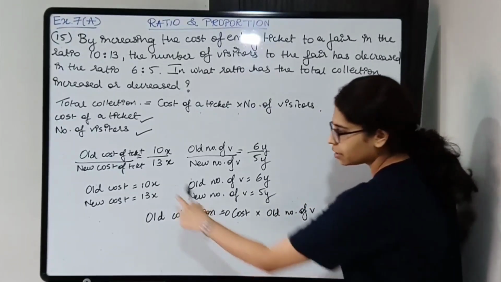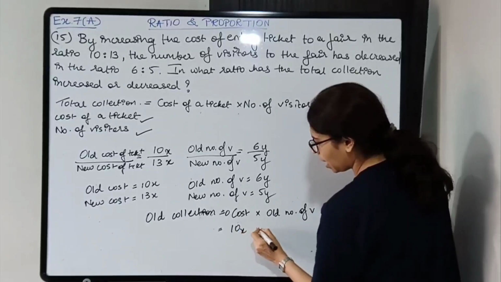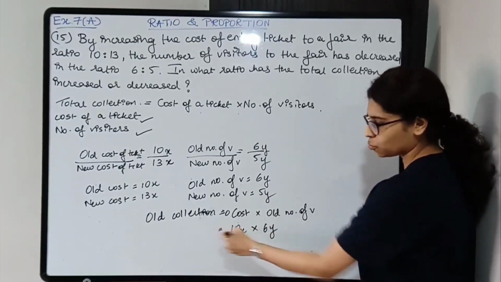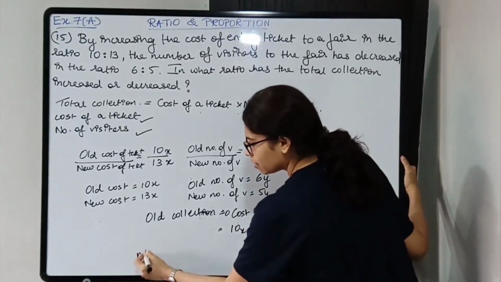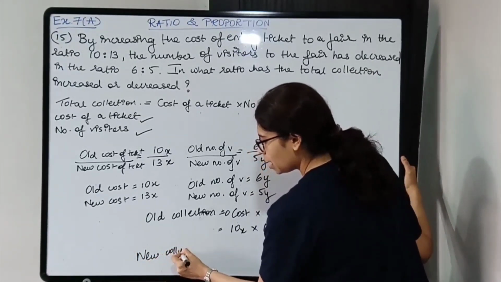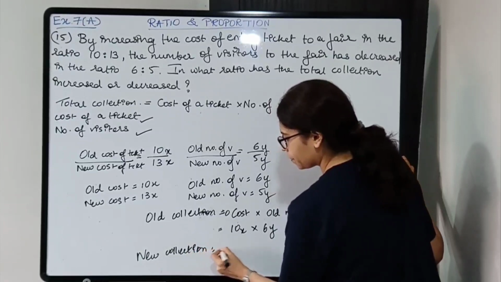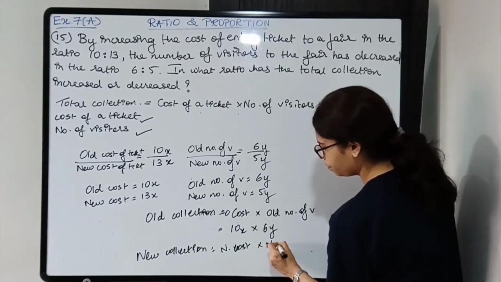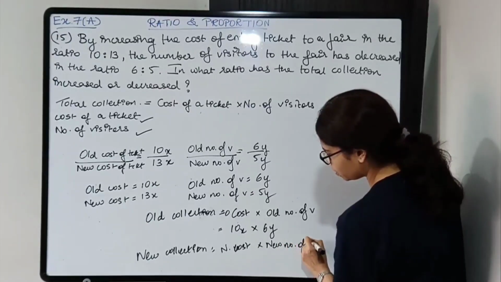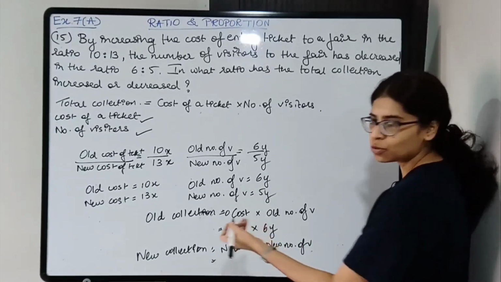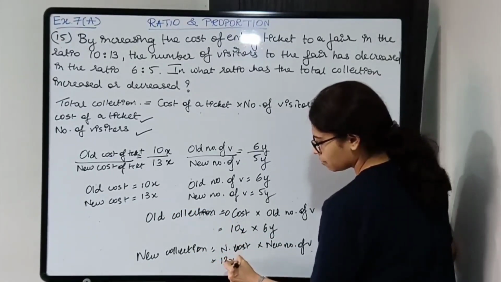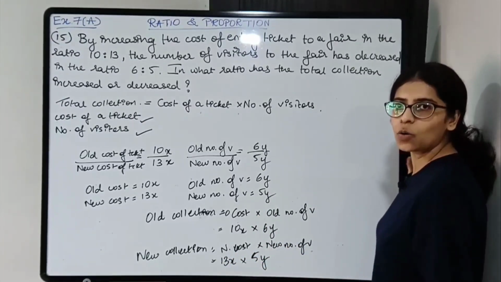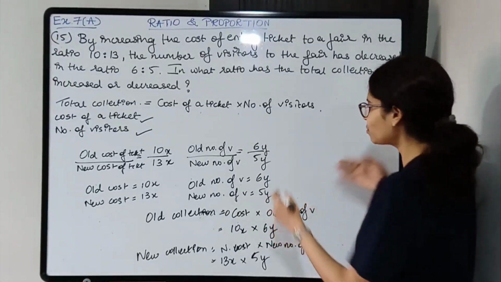Old cost कितना है? 10x है, and visitors कितना है? Old visitors 6y. So this and new collection, same thing, same formula. It will be new cost into new number of visitors. So new cost is 13x and new number of visitors is 5y. Now we just need to take a ratio.